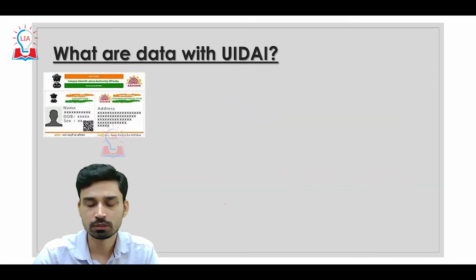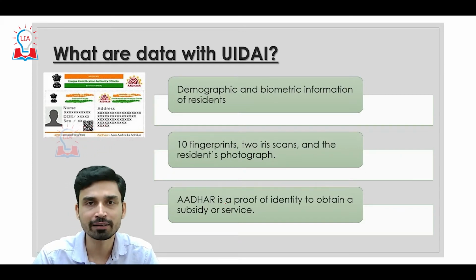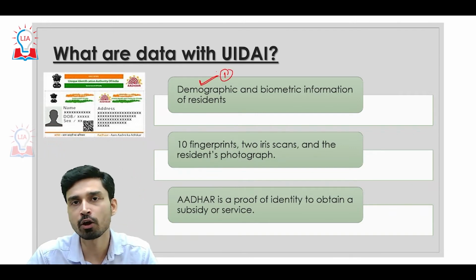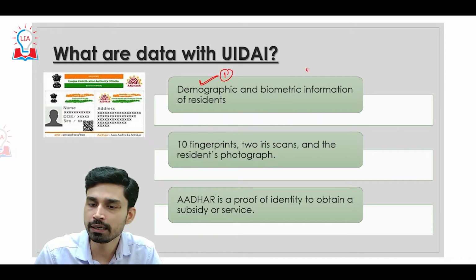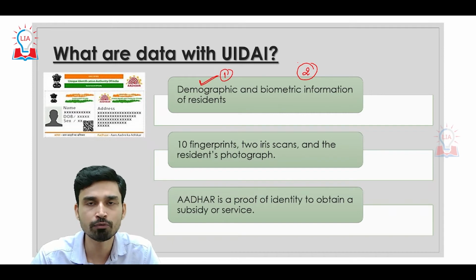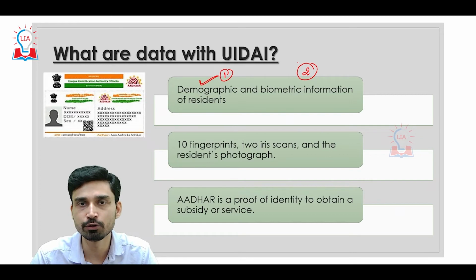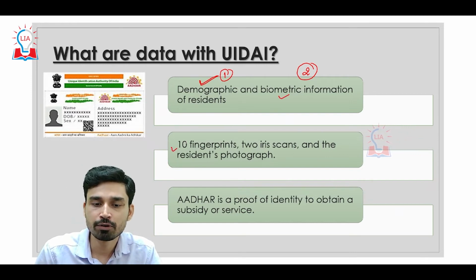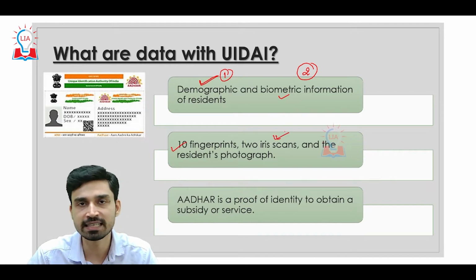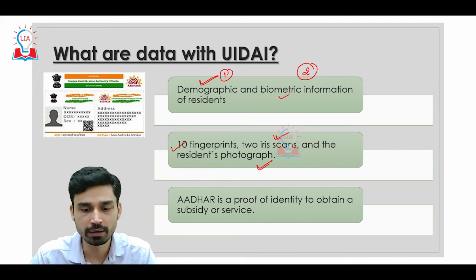So what about the data that is stored with UIDAI? At the time of enrollment, UIDAI stores two kinds of data: demographic data and biometric data. Demographic data stores information like the name, date of birth, gender, and address of the individual. Biometric data refers to the 10 fingerprints that are collected, apart from that both iris scans, and also the resident's photograph. So these are the biometric data.